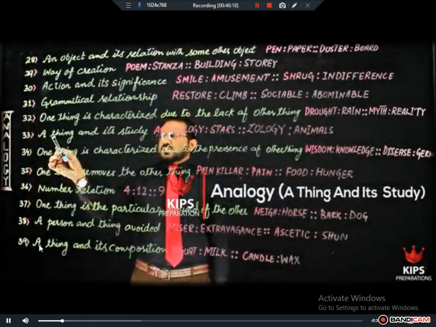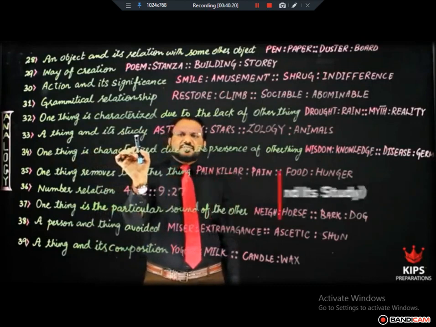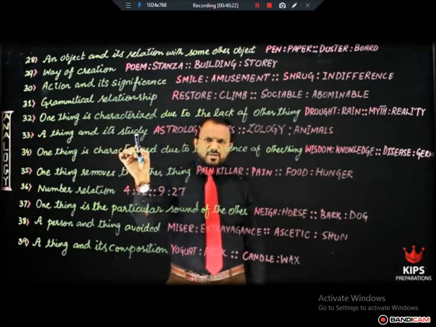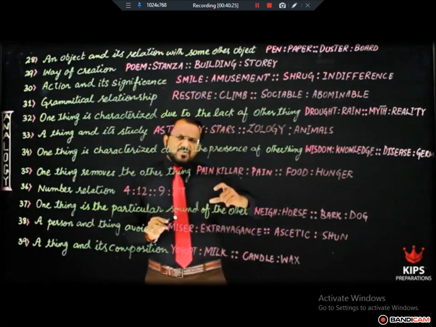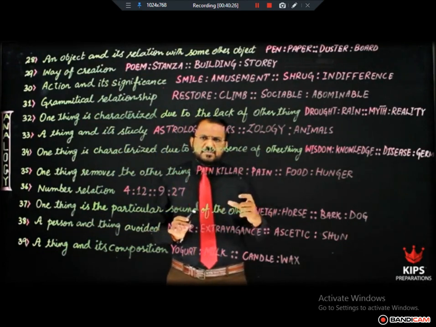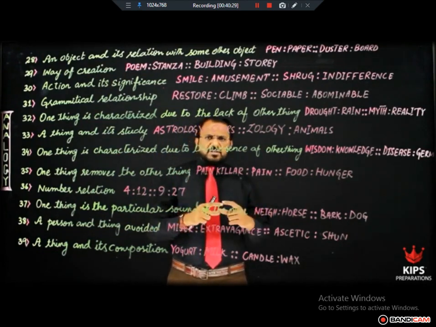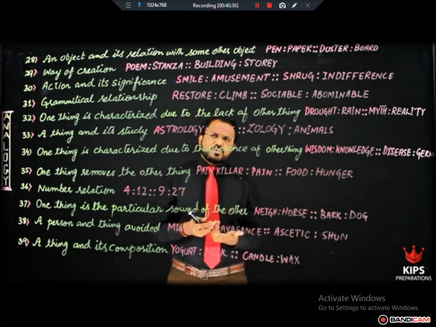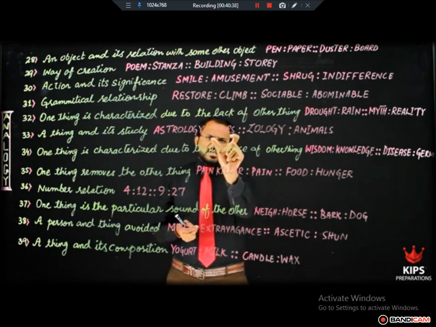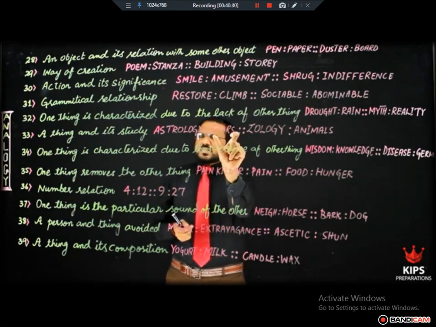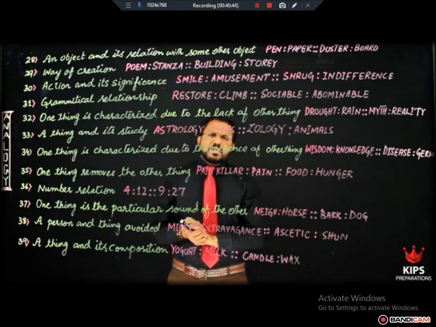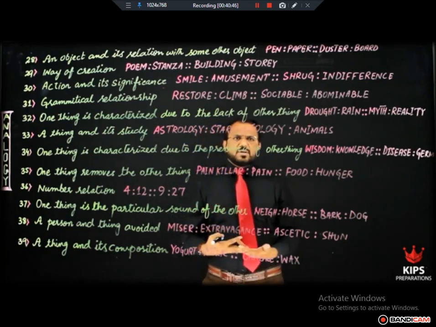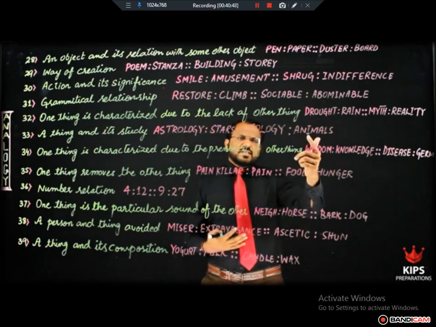Next relationship is a thing and its study. In this kind of analogy pair of words, one word is the name of a thing, for example, zoology and animals. Animal is the name of a thing, and its study is called zoology. In the same way, stars is the name of a thing and the study of stars is called astrology. In the same way, study of ruins is called archaeology. Study of animals is called zoology.